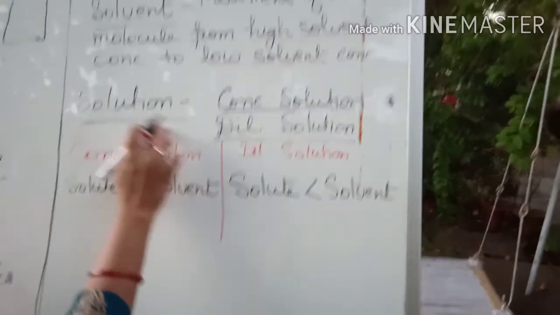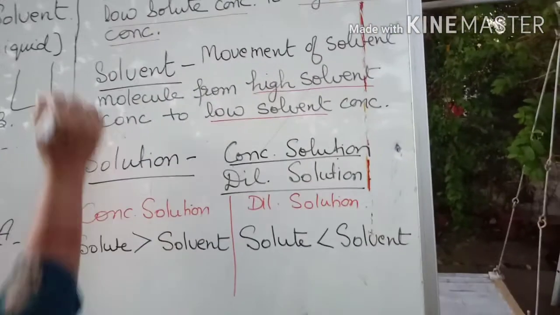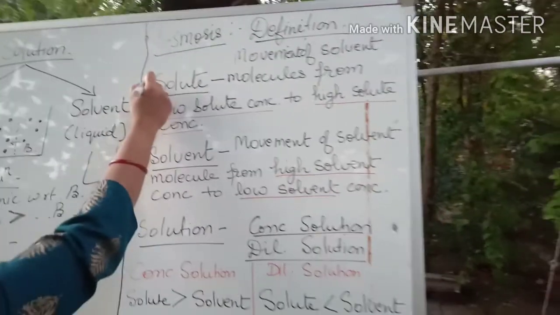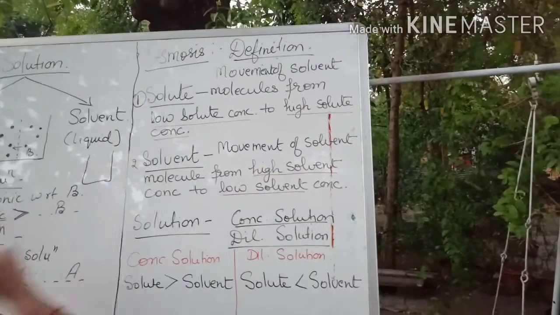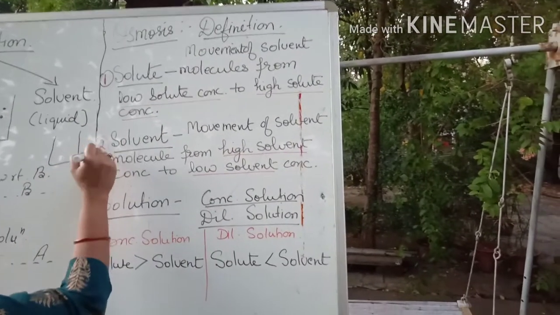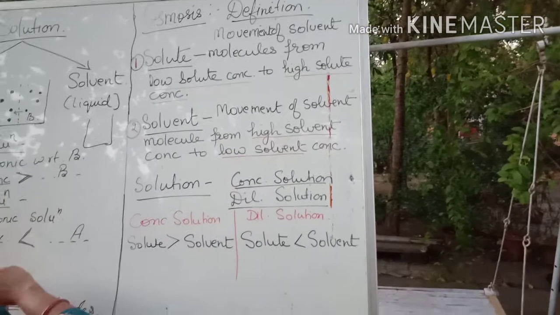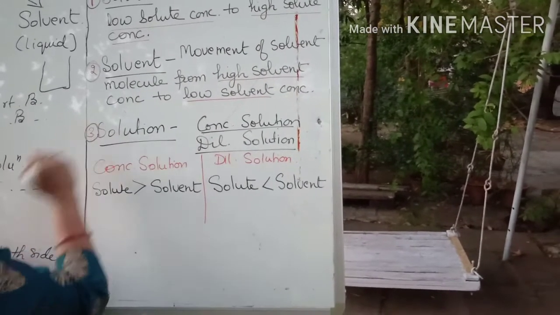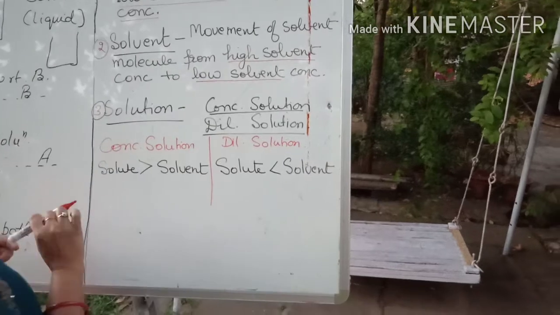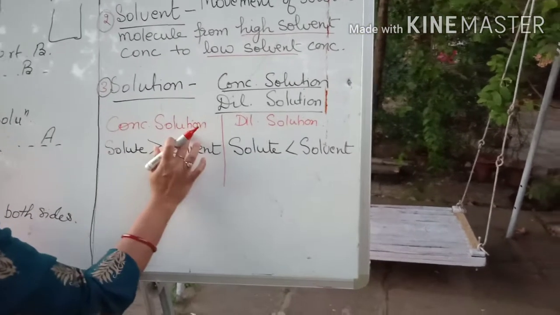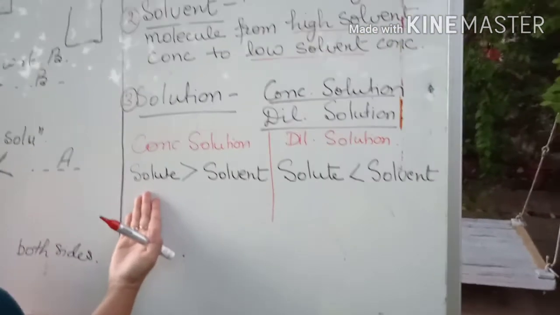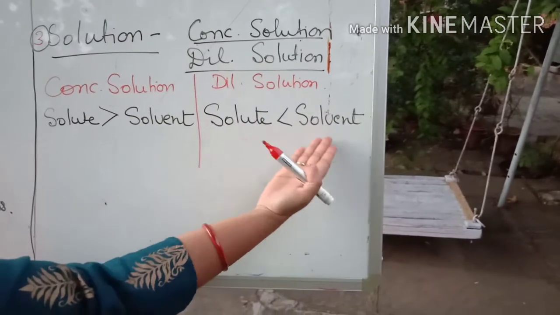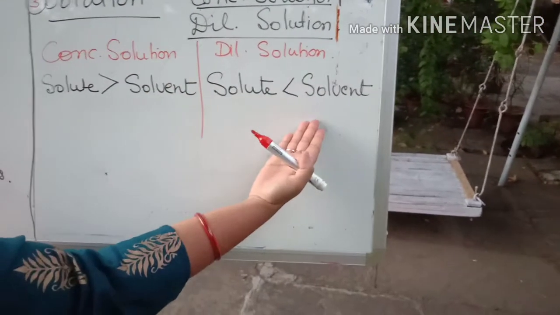Fine. So first I told you how to define with respect to the solute, then with the solvent, and then third using the word solution. This concentrated solution is having more number of solute particles, and a dilute solution is having less number of solute particles in comparison to the solvent molecules.